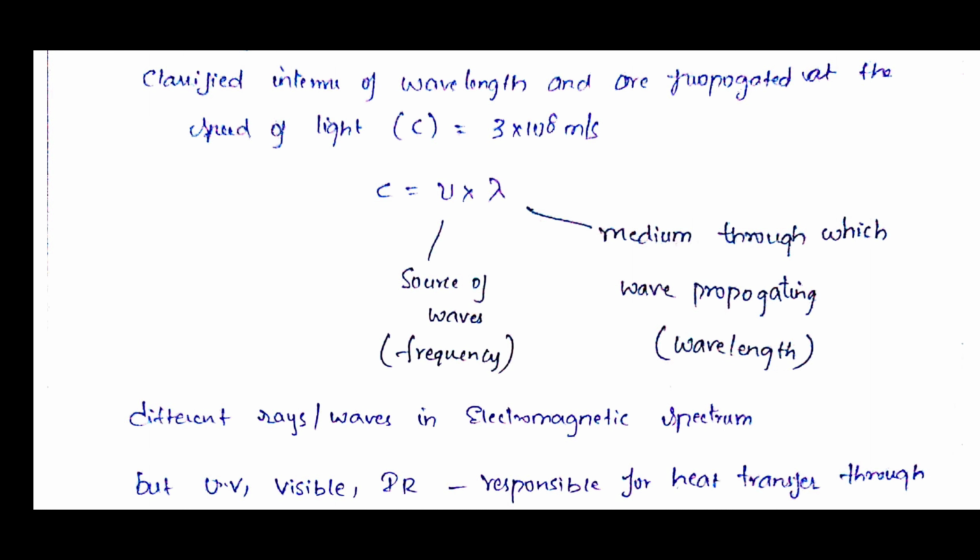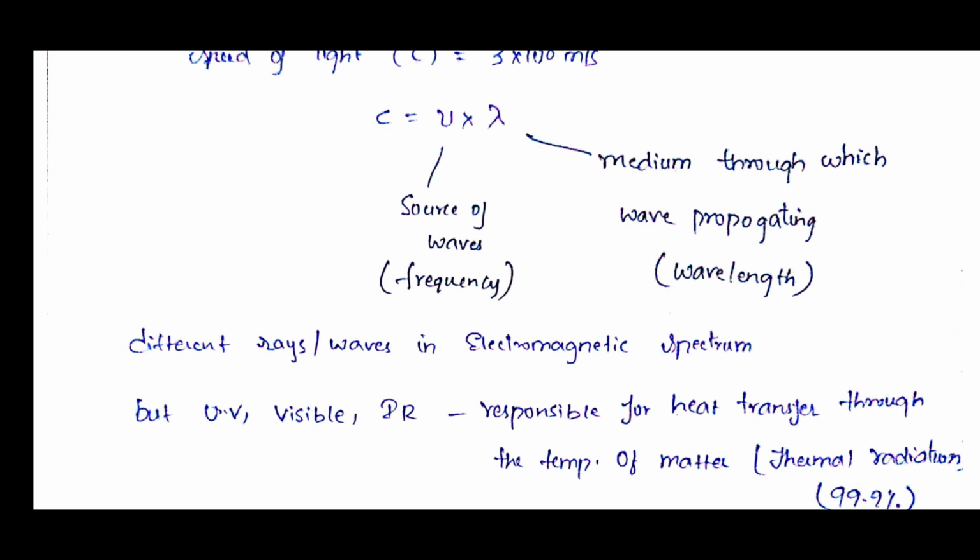Okay, so as we know there are different waves in the electromagnetic spectrum, that is cosmic rays, gamma rays, X-rays, UV rays, visible rays, infrared rays, microwaves, and radio waves. Okay, there are different wavelengths, from negligible wavelength to higher wavelength, like 10 power minus 10 micrometer to 10,000 kilometers of wavelength. But out of all these rays, only UV rays, visible rays, and IR rays are responsible for heat transfer through the temperature of the matter.